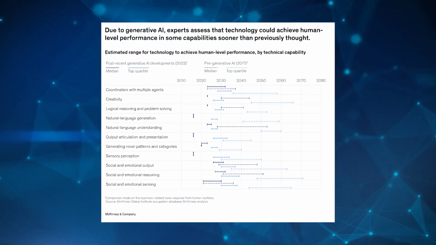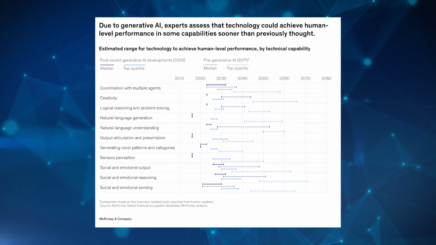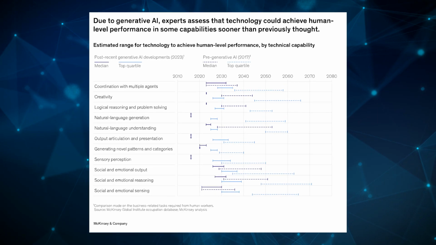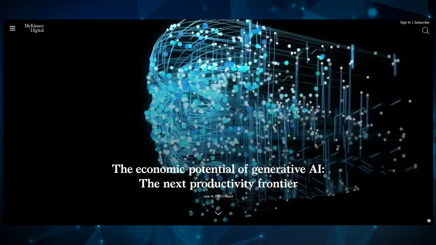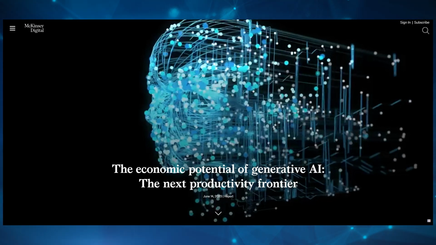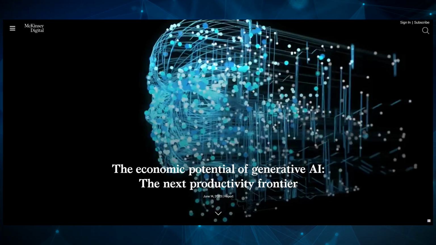As you can see from this graph, it shows just how fast experts believe AI will catch up to humans in a variety of areas, pre-generative AI and post. In fact, some people think that it will develop so quickly that performance will compete with the top 25% of people in terms of productivity, all of which will happen before 2040.